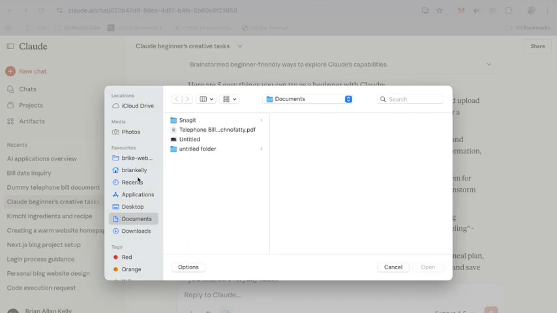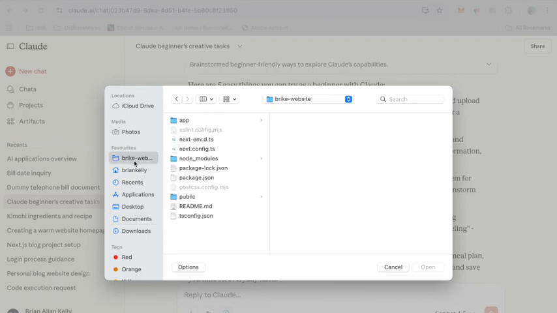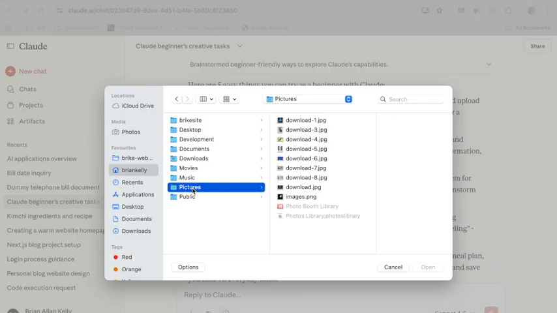So it comes to this, and if I can find things, that's what I was saying about me being unorganized. Brian Kelly, pictures, here's pictures here.